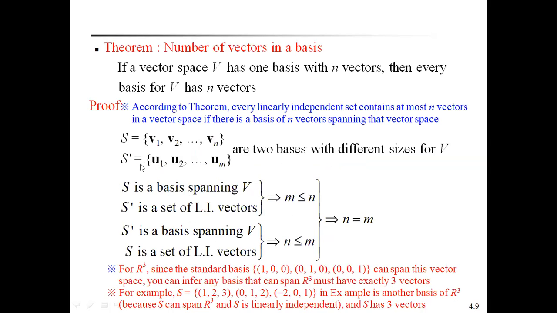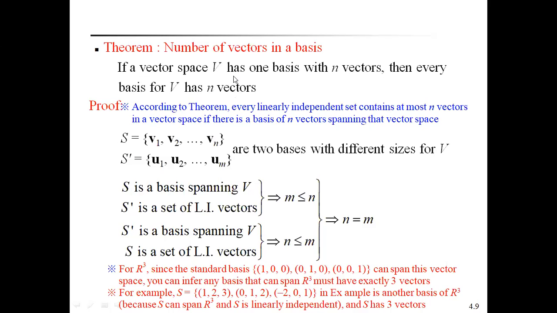Now we are going to discuss the number of vectors in a basis theorem. If a vector space V has one basis with n vectors, then every basis for V has n vectors. So what is the statement of this theorem?